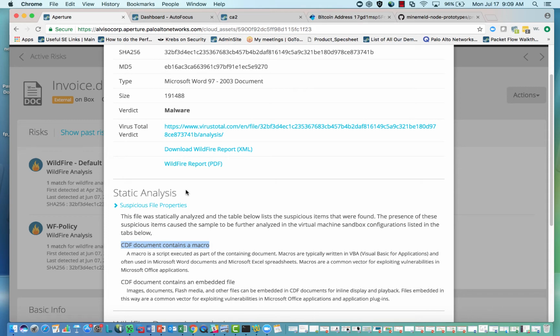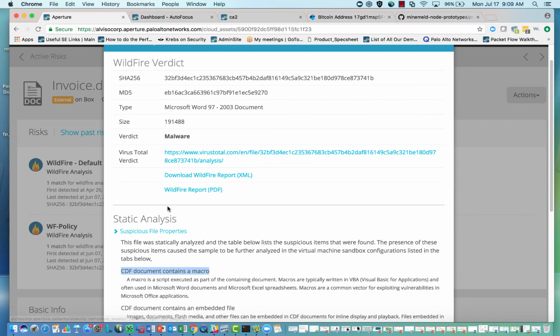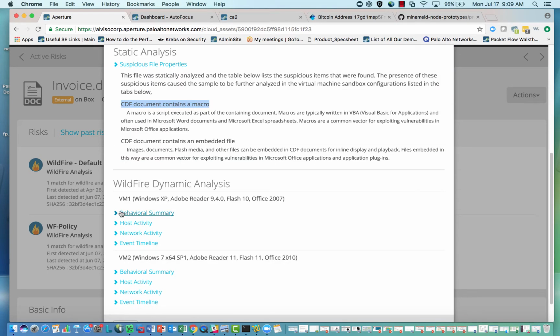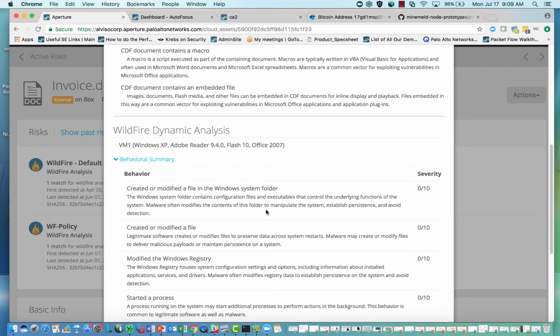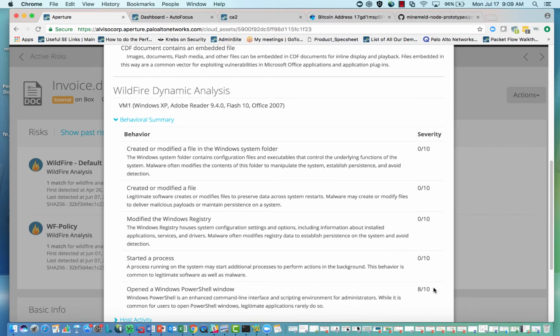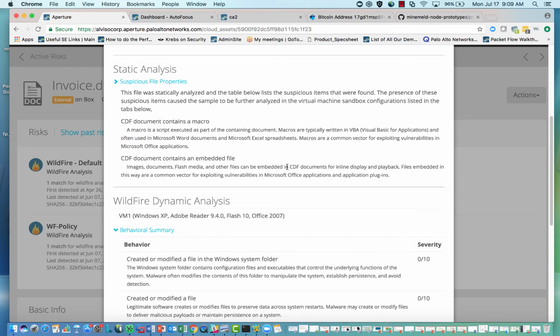Standard doc files, we don't normally have a need for a macro, so that's going to be suspicious for us. We can also take a look at our behavioral summary and see why this was considered malware. If we scroll down, we can see here that this doc file opened a Windows PowerShell window. So having an Office doc file that's running a macro and opening a PowerShell is usually a big red flag. So we know that's an issue.